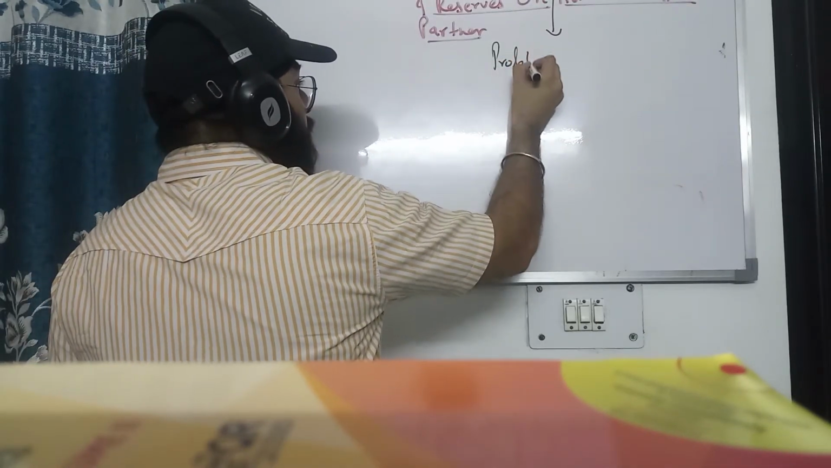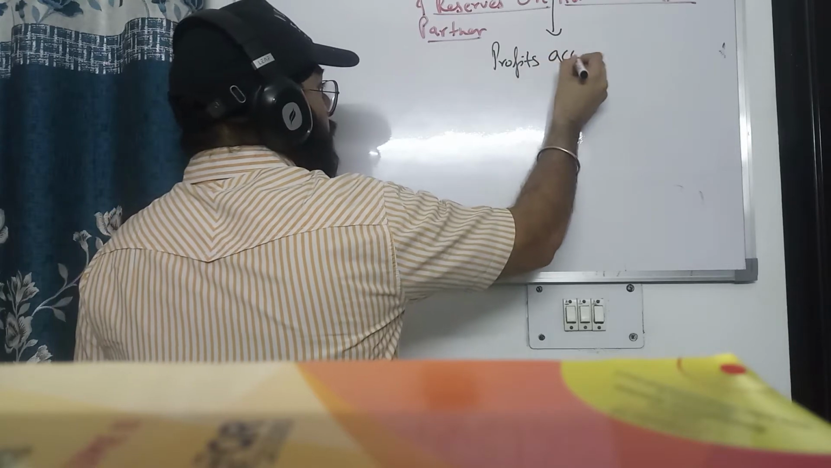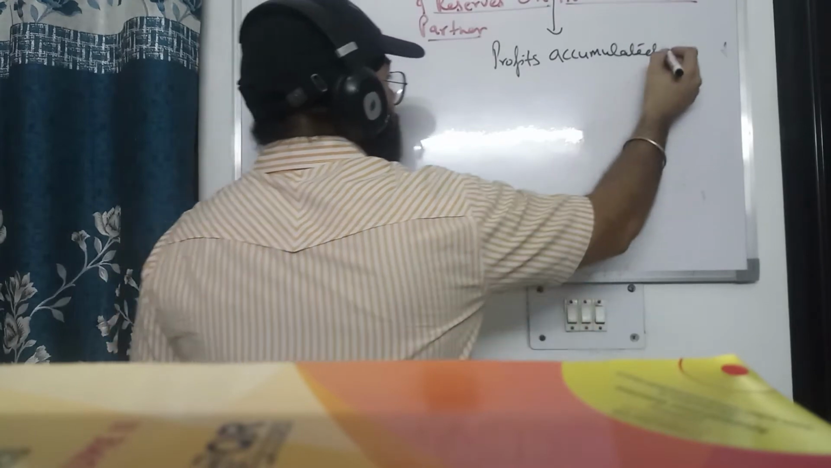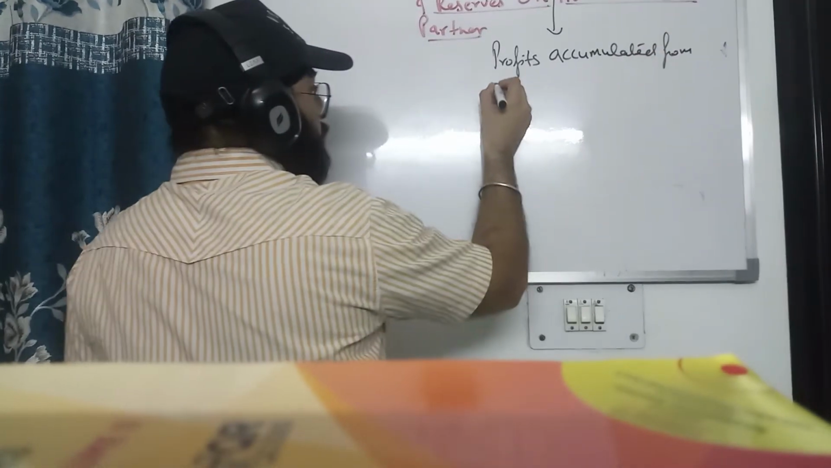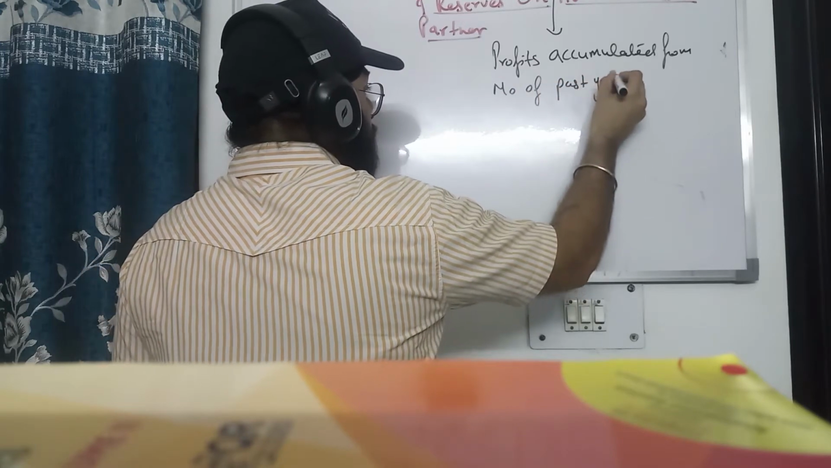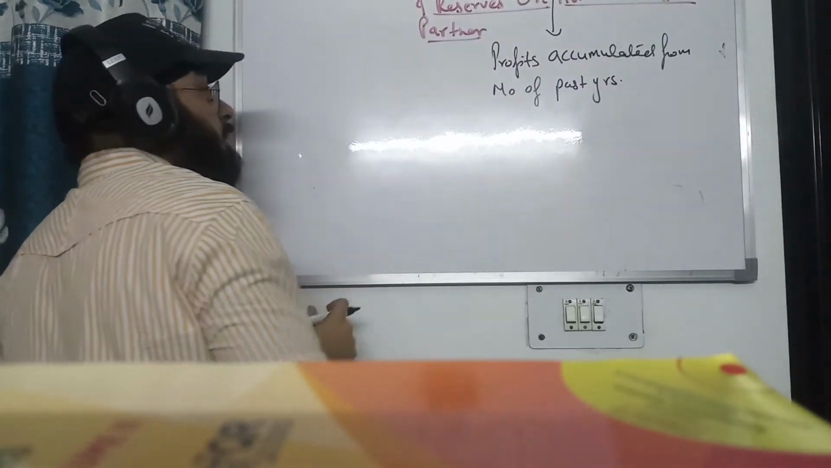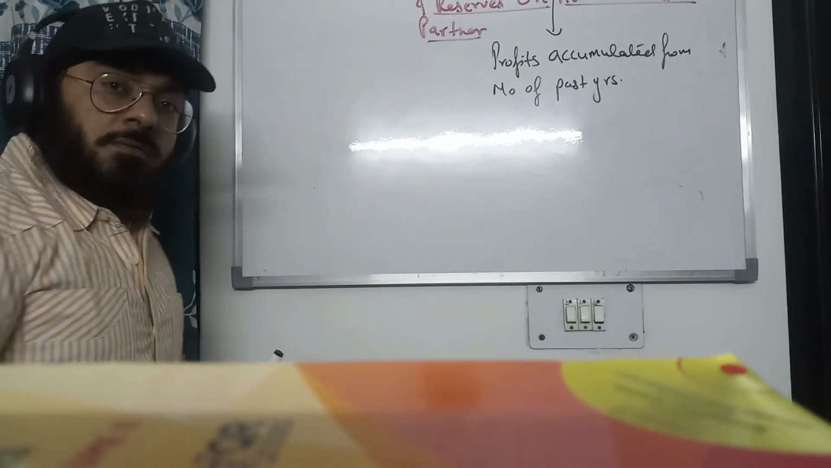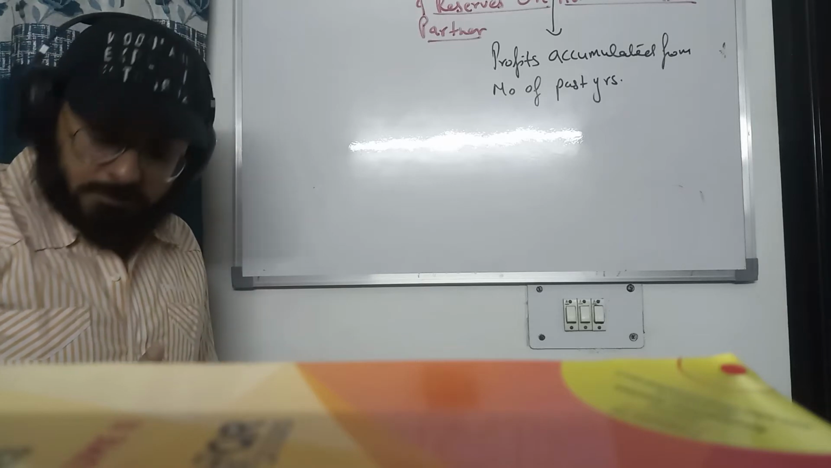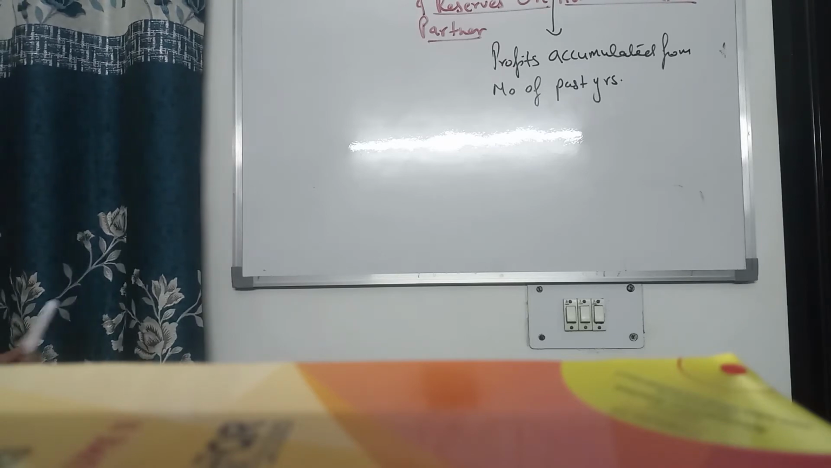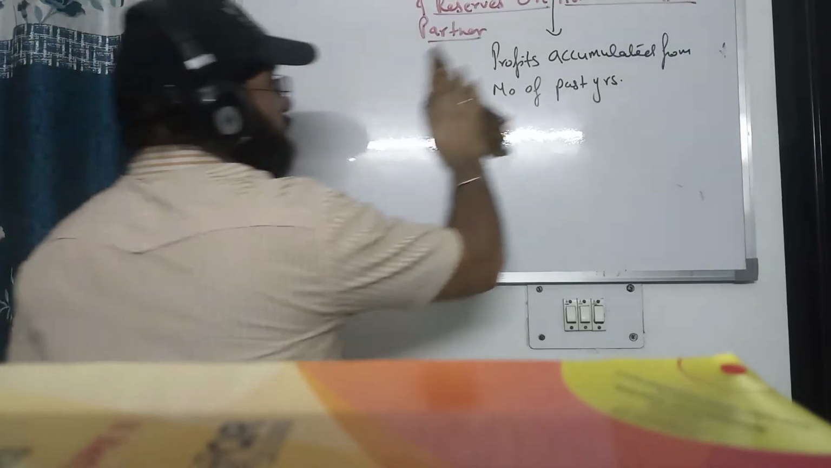Profits accumulated from a number of years, a number of past years, are known as accumulated profits. And there are certain reserves also which are to be dealt with at the time of admission of a partner. Now let us discuss how to treat this.